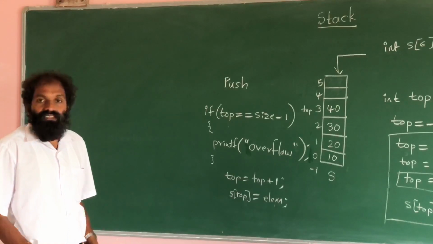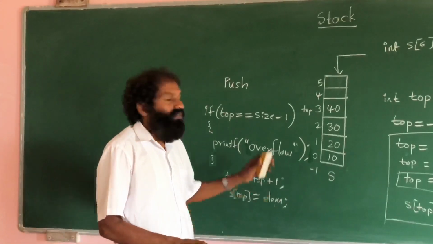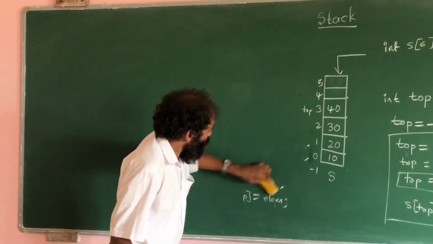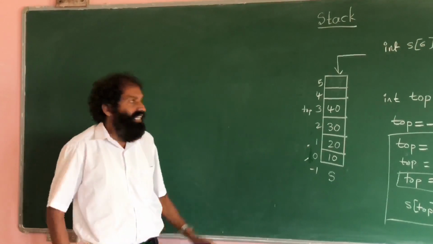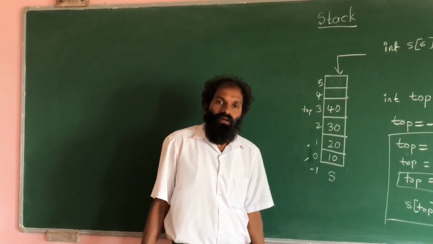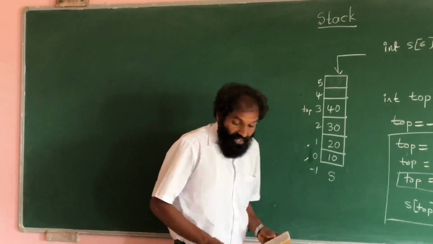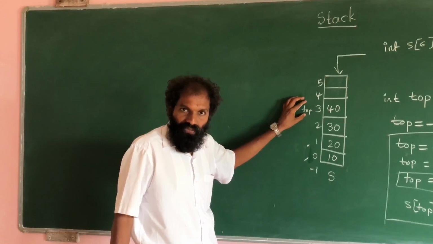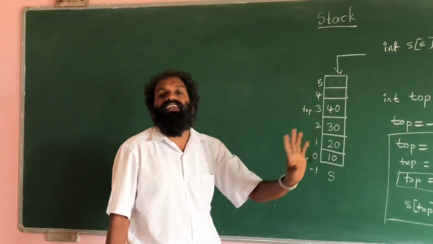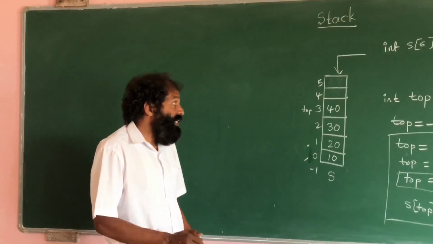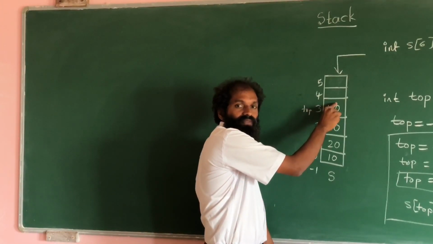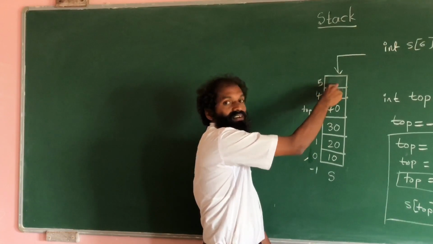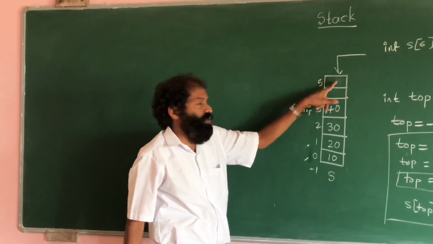Let us discuss how to delete an element from the stack. If we want to delete an element, think top value is 3. We can delete or insert by using top only. Using the top variable, you have to do everything. So, we can touch only 40. We can delete only 40. If you want to insert an element, only here, not here. By leaving this box, we cannot store information here.